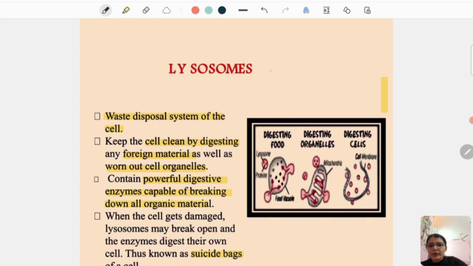So this is an important point. What are the suicide bags of the cell? It is your lysosomes. And why are they called the suicide bags of the cell? Because whenever there is damage in the cell, the lysosomes break open and the enzymes digest their own cell.